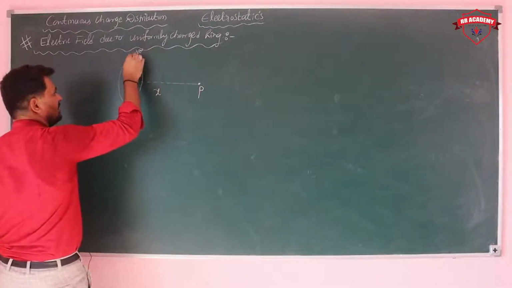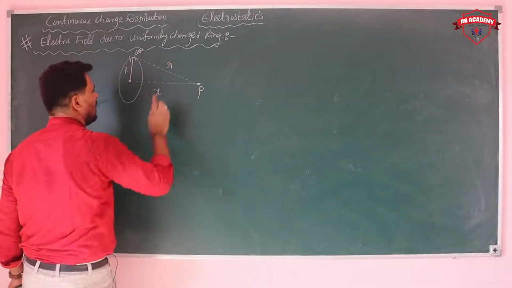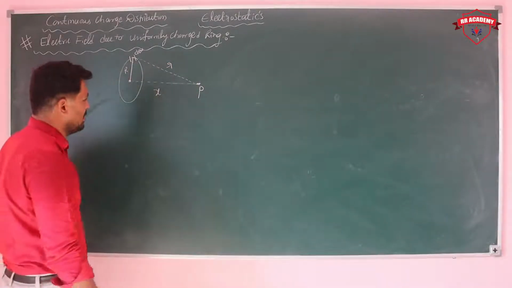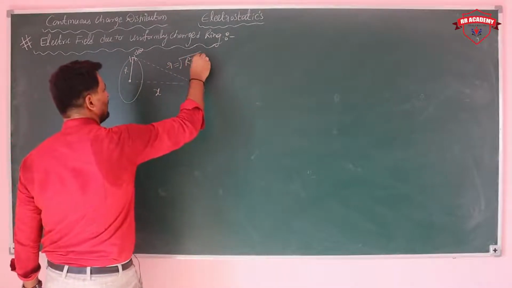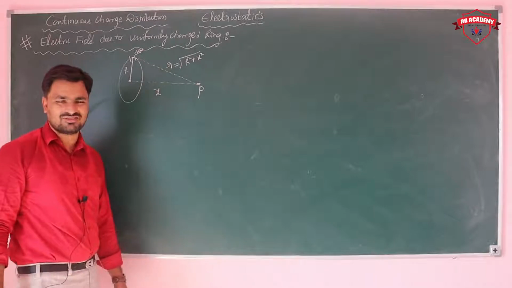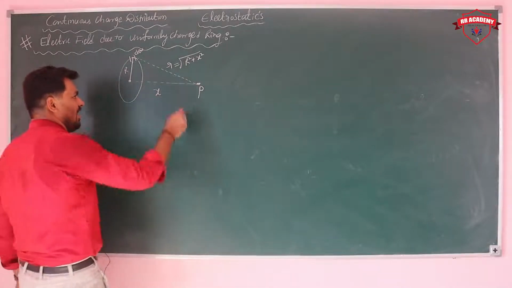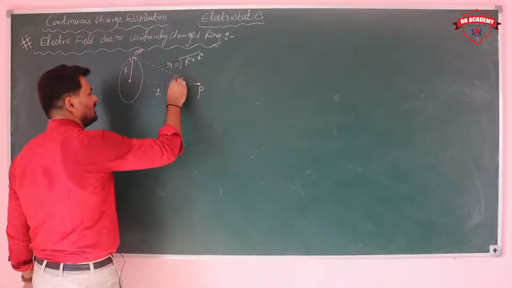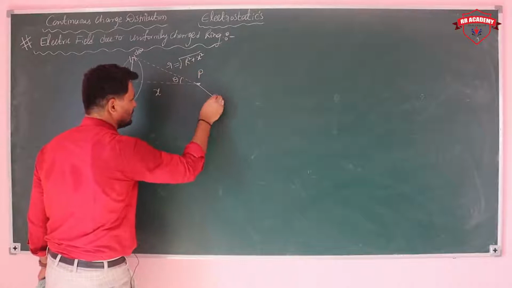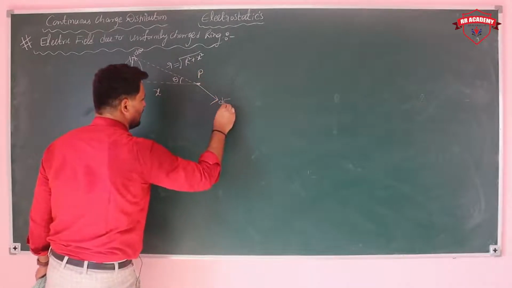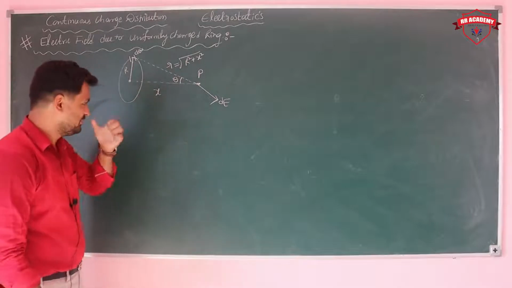That element is at a distance small r from the point P. Small r is equal to under root r square plus x square, from the Pythagoras theorem, and it makes an angle theta here. The electric field due to this element is dE.